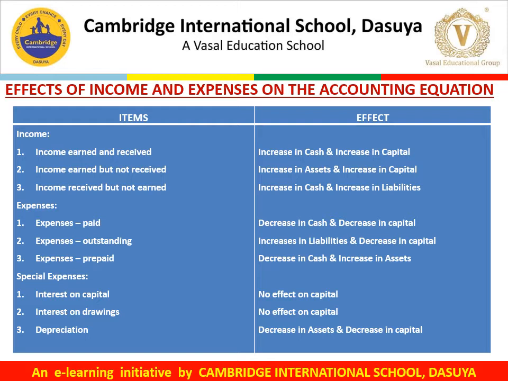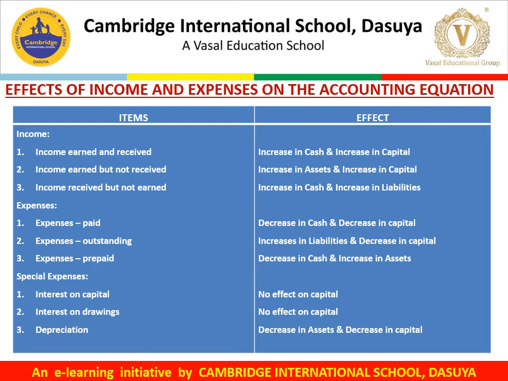So I'm again summing up the treatment of expenses. Expenses if paid: decrease in cash and decrease in capital. Expenses when outstanding: increase in liability, decrease in capital. Expenses when paid in advance, that is prepaid: decrease in cash and increase in assets.